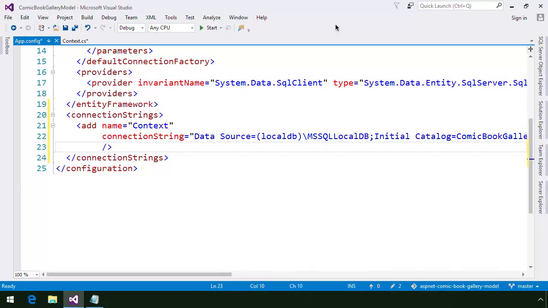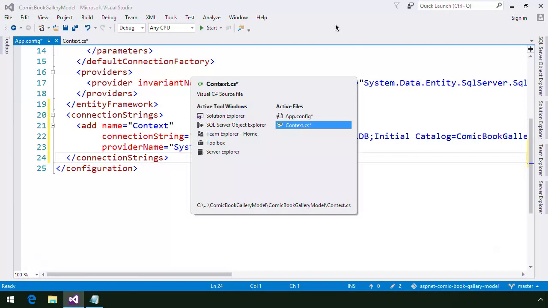Lastly, we'll add a provider name attribute to indicate which data provider to use. Since we're using a SQL Server LocalDB database, I'll set the value to system.data.sqlclient. Now that we have our connection string defined in the appconfig file, we can remove the constructor from the context class.